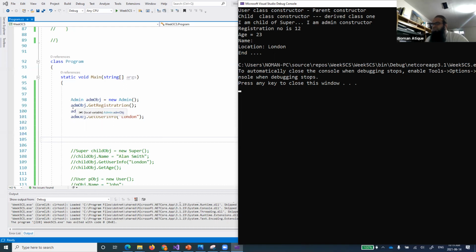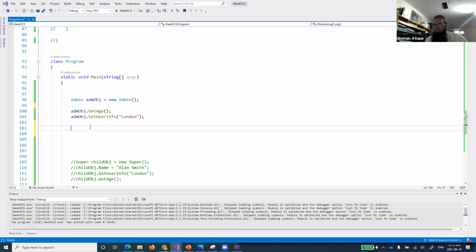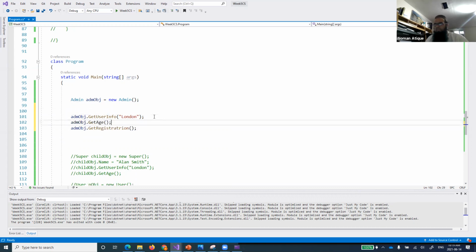Can I do one thing? Let's do one thing. I will just put them in sequence. Control X, and now I will paste it over here. And get age should also come in between that. So get user info. Now, can I access adm obj dot name?